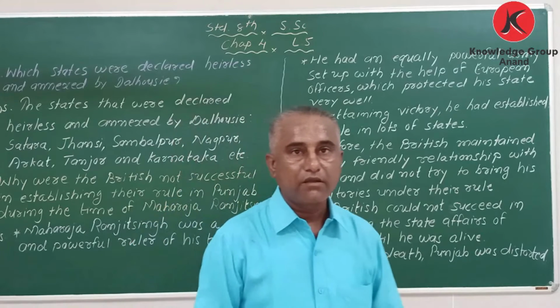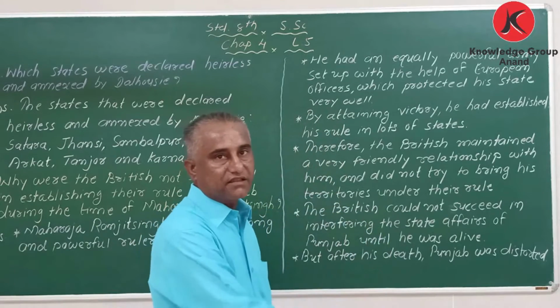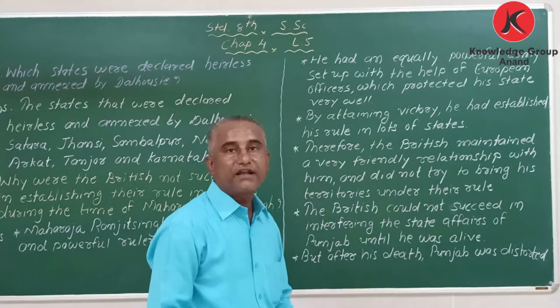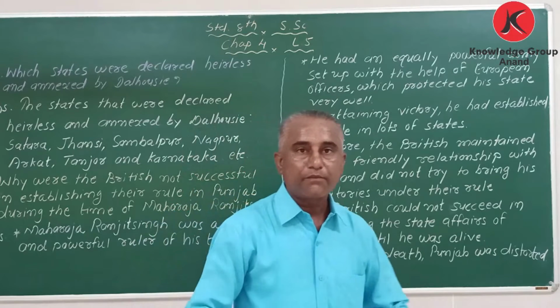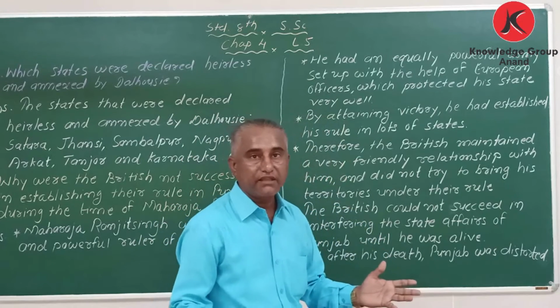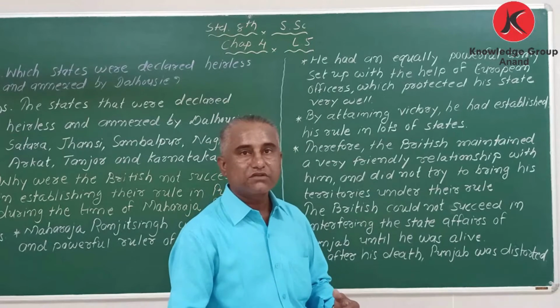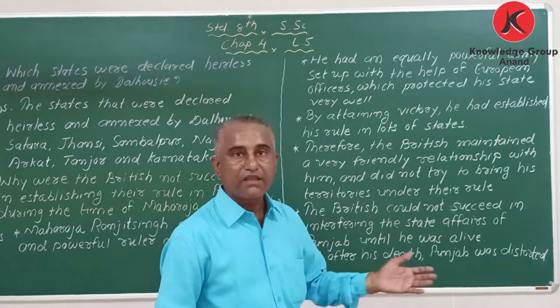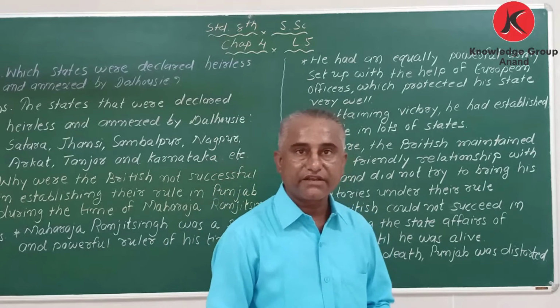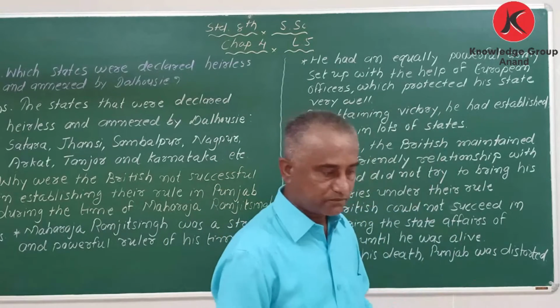And the last point: after his death, after Maharaja Ranjit Singh's death, Punjab was dissolved. After that we come to know that Punjab came under British territories. Okay, sorry, British rule.